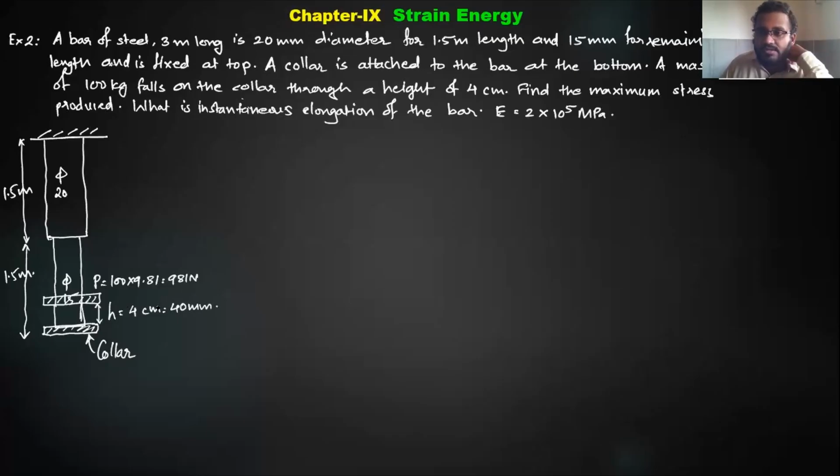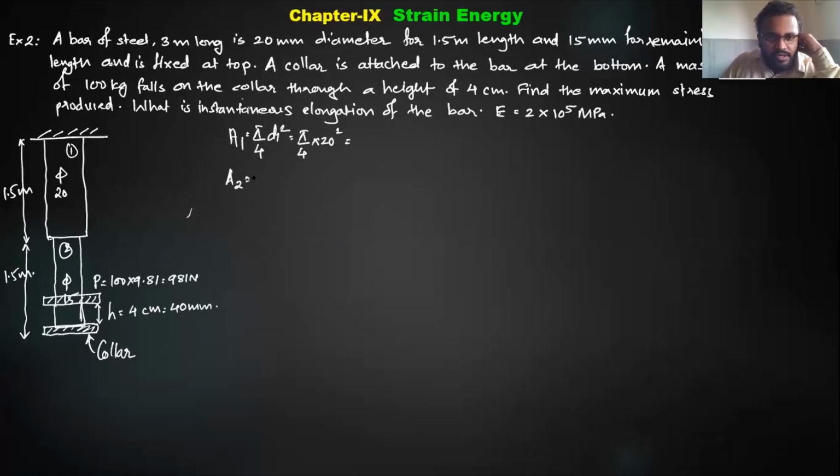Now we don't have a single bar, we have a composite bar. So how can we calculate? First of all, let us call this the first bar, second bar. For the first bar, the area A1 is pi by 4, diameter D1 square, pi by 4, 20 square. Just give me the values.